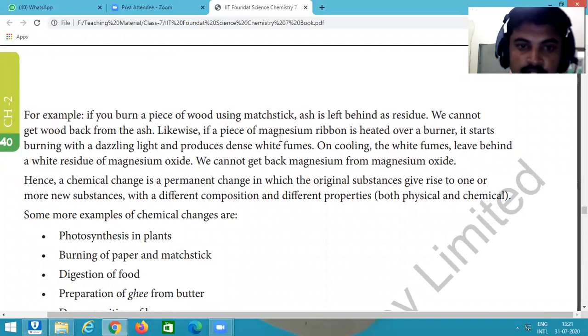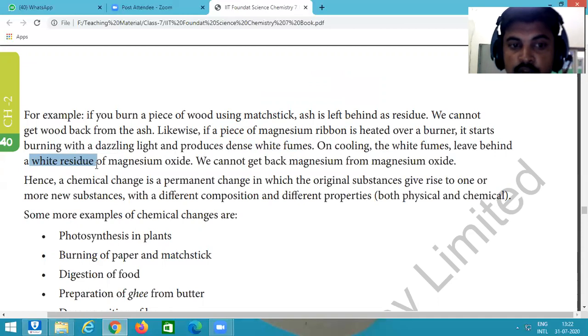This example we already discussed: the burning of a wood piece using a matchstick, and ash is left behind as residue. We cannot get wood back from the ash. The same happens with a piece of magnesium ribbon. A piece of magnesium ribbon is heated over a burner. It starts burning with a dazzling light and produces dense white fumes. On cooling, the white fumes leave behind only a white residue.